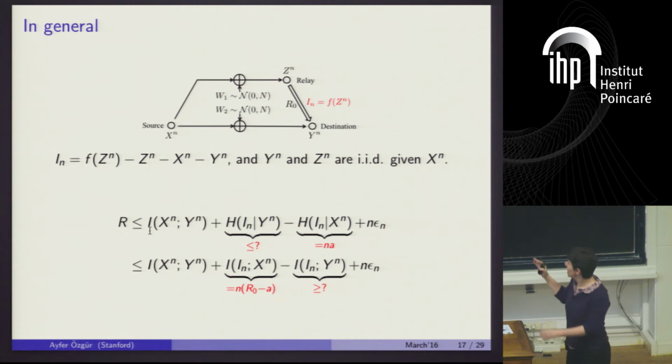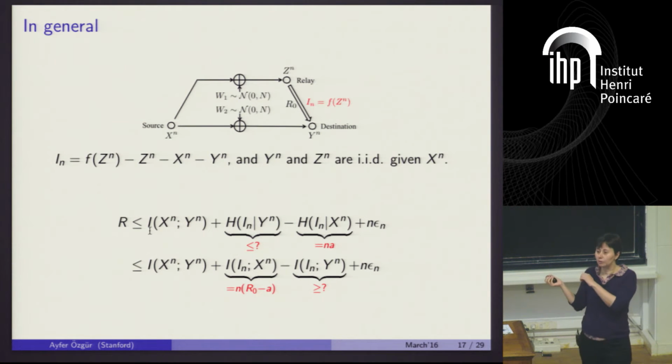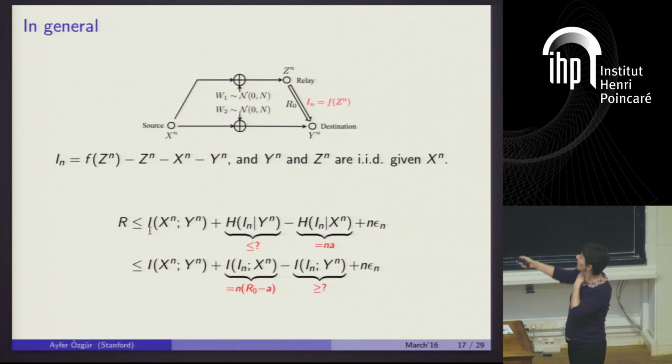And in this sense, there is some connection between what we are doing here and what people interested in strong data processing inequalities do. Essentially, they want to take a Markov chain and fix the mutual information between this guy and Xn, and they would want to upper bound the mutual information between In and Yn. What we are doing is rather the opposite. We are fixing this mutual information and we want to prove a lower bound on this. Okay?